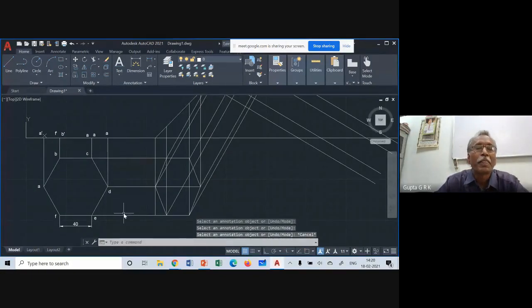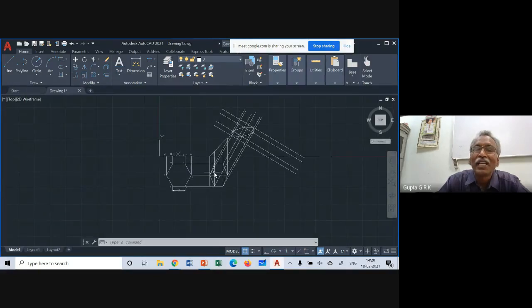Because unless you name them, in the third position it is difficult to know where each point comes, suppose in the auxiliary plane or even a normal one. Unless you know A line and A line from here, then only you can name them properly. Otherwise, you have to think. Now I have drawn this because I understand this is the line from here, this is the height from here. Like that, I have selected it by normal observation. But many times it may not be possible to draw that without naming.